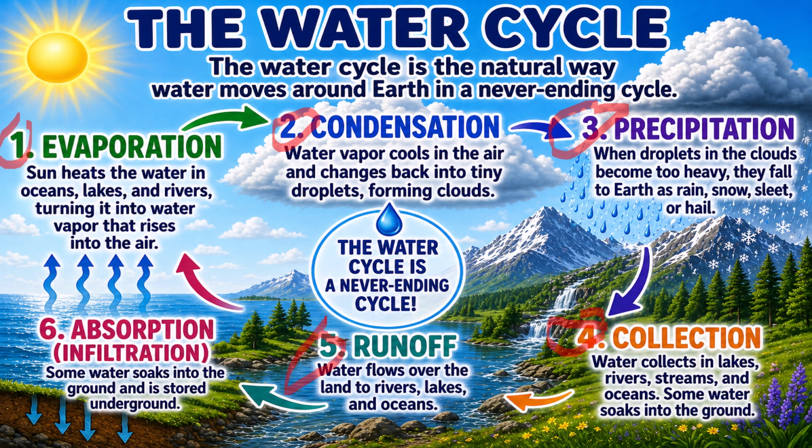Water flows over the land to rivers, lakes, and oceans. Absorption. Infiltration. Some water soaks into the ground and is stored underground. And then we repeat the cycle again and again, because the water cycle is a never-ending cycle.